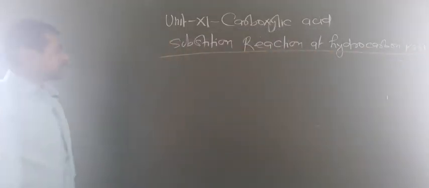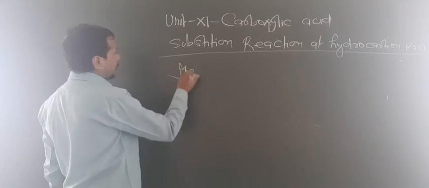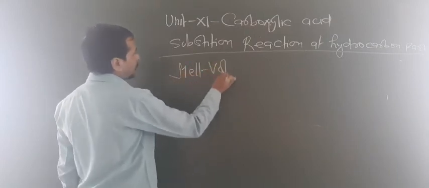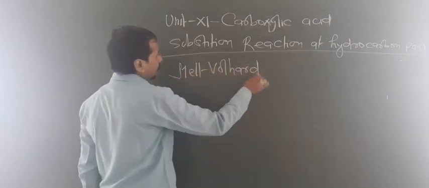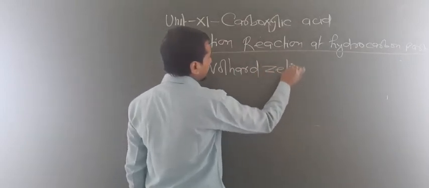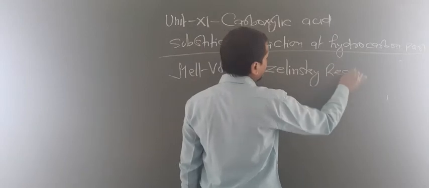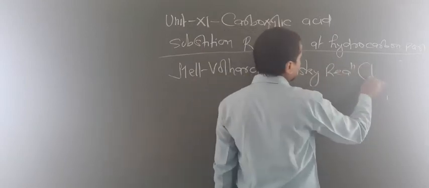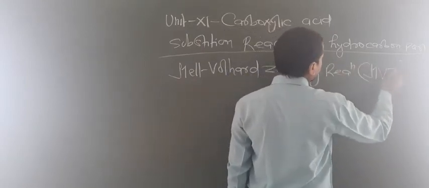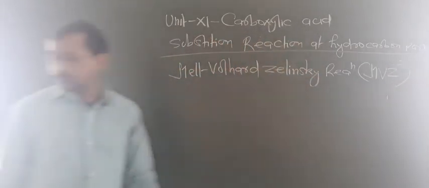So here only one reaction you have to know, that is known as the Hell-Volhard-Zelinsky reaction. In common name, the short form is HVZ reaction. Are you getting this point?